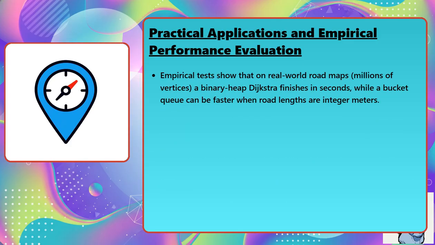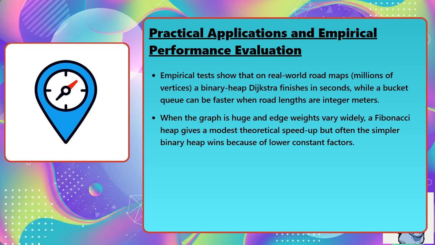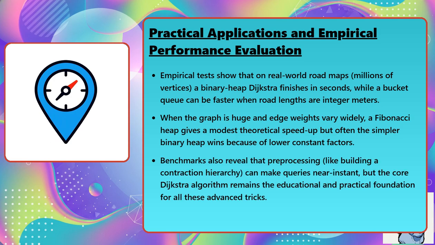Empirical tests show that on real-world road maps with millions of vertices, a binary heap Dijkstra finishes in seconds, while a bucket queue can be faster when road lengths are integer meters. When the graph is huge and edge weights vary widely, a Fibonacci heap gives a modest theoretical speedup, but often the simpler binary heap wins because of lower constant factors. Benchmarks also reveal that preprocessing, like building a contraction hierarchy, can make queries near instant, but the core Dijkstra algorithm remains the educational and practical foundation for all these advanced tricks.